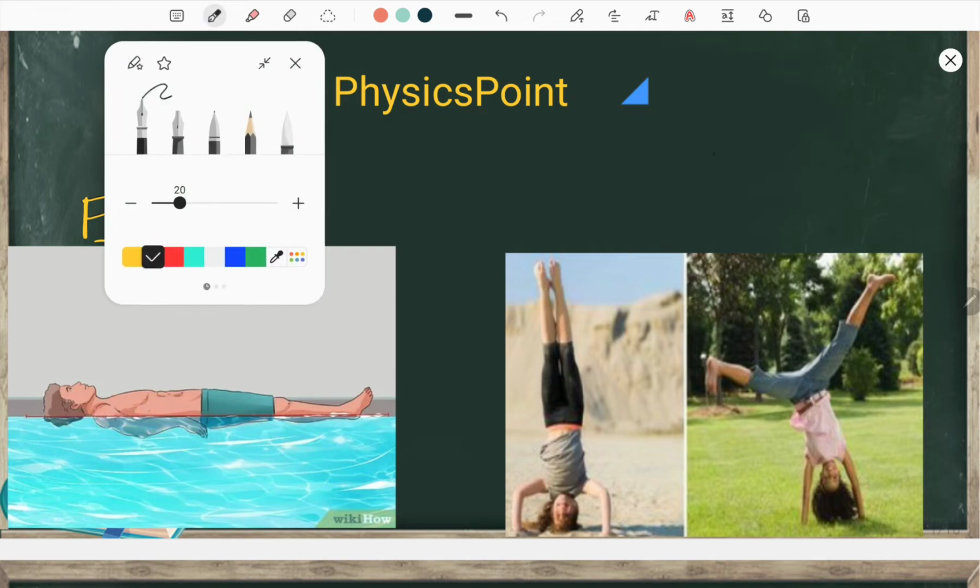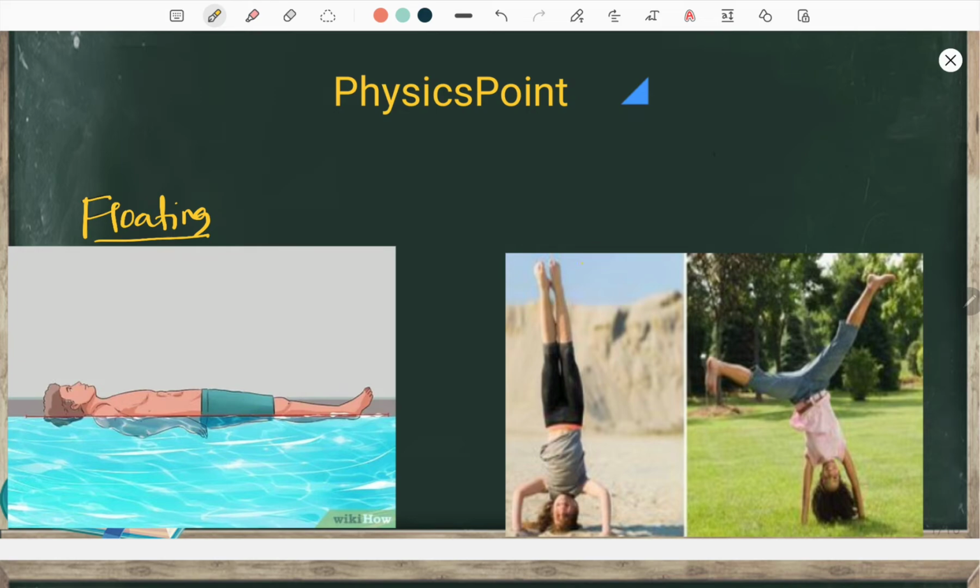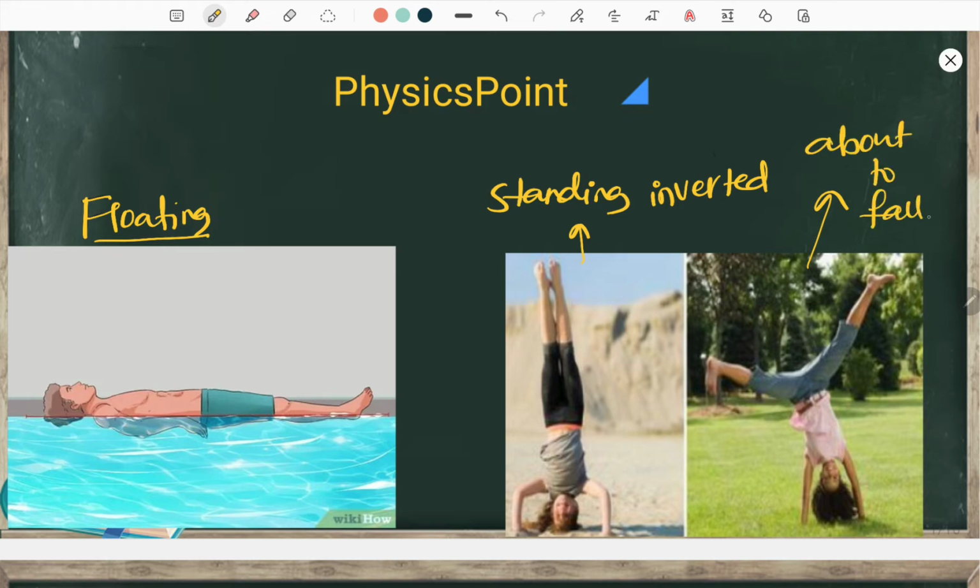And these two people, if you observe this, this person is standing inverted, reversed, standing on his head. And this girl, I guess, she is not able to stand. She is about to fall. Why? What is the reason for that?